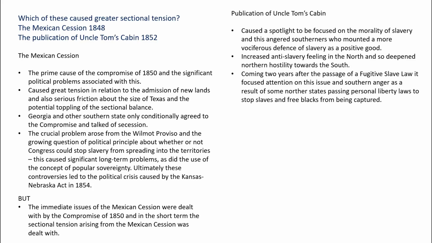If we think about the publication of Uncle Tom's Cabin, it caused a spotlight to be focused on the morality of slavery. This angered Southerners who mounted a more vociferous defense of slavery as a positive good. It increased anti-slavery feeling in the North, and so it deepened Northern hostility towards the South. Coming 2 years after the passage of a fugitive slave law, it focused attention on this issue and Southern anger as a result of some Northern states passing personal liberty laws to stop slaves and free blacks from being captured. So the publication of Uncle Tom's Cabin was an important cause of sectional tension.